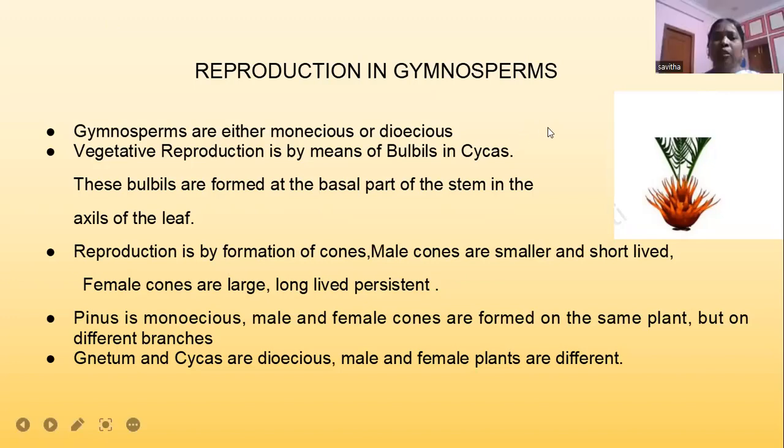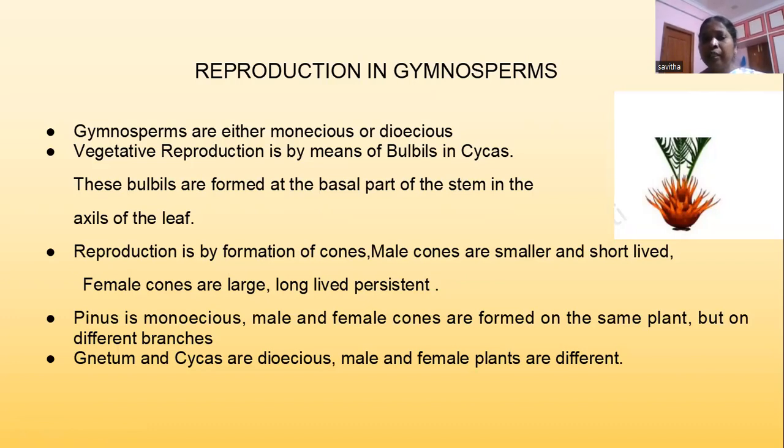When you come to reproduction in Gymnosperms, we will get many points for competitive purposes. They are either monoecious or dioecious. Monoecious means both the male and female cones will be formed on the same plant, though they may be on different branches.